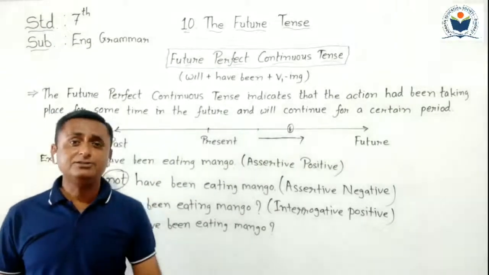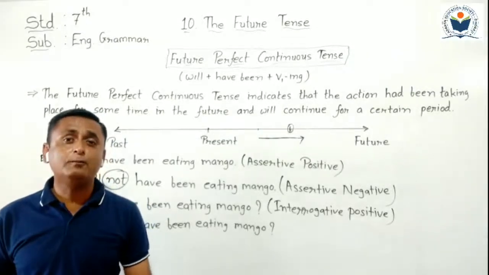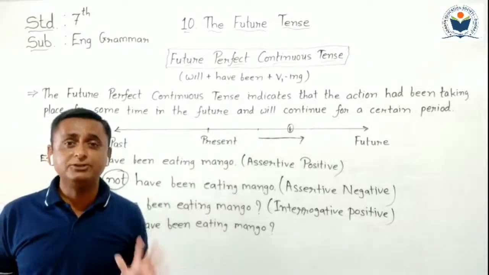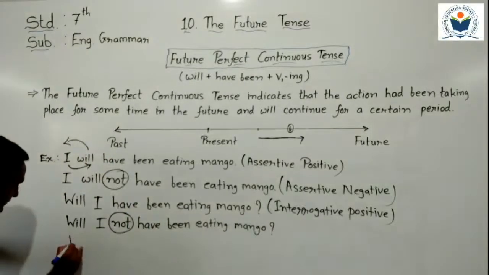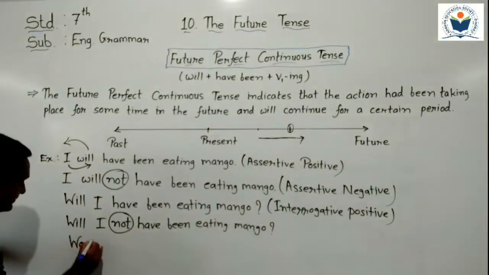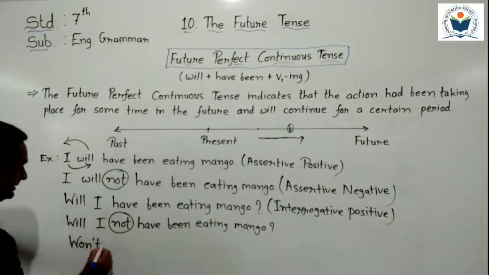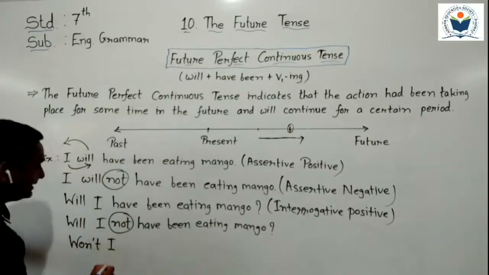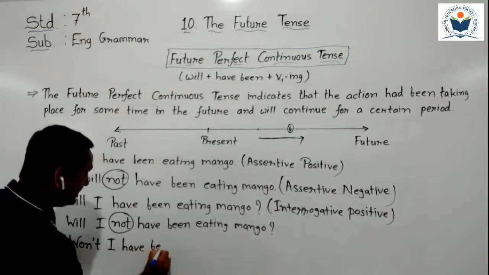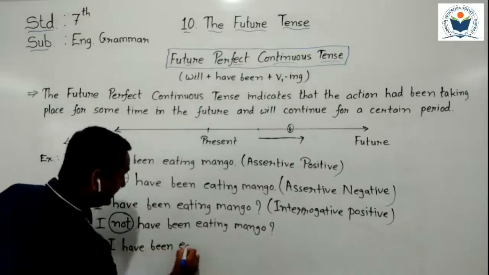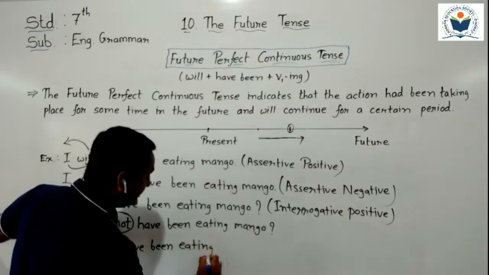With contraction, you just require the short form of helping verb plus not. So what happens here? See, the short form of will not we have to write, then the subject I, then the remaining words we have to write: have been eating mango.